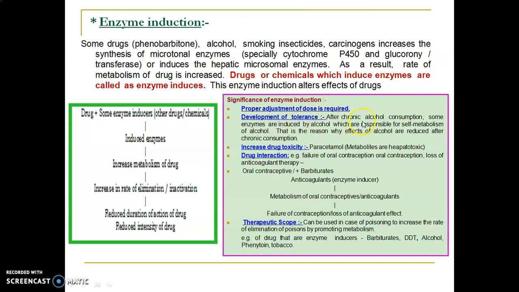Example is chronic alcohol consumption. Some enzymes are induced by alcohol which are responsible for metabolism of alcohol, and this is the reason why effects of alcohol are reduced after chronic consumption. It also leads to increased drug toxicity. Example is paracetamol. There will be some drug interactions wherein there may be failure of oral contraception and loss of anticoagulant activity. It can also be used for beneficial purpose in case of poisoning, to increase the rate of elimination of poisons by promoting metabolism.